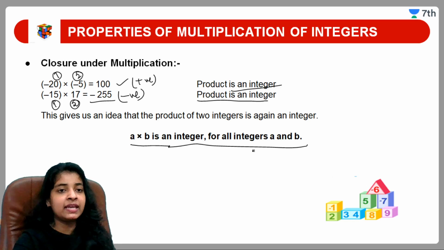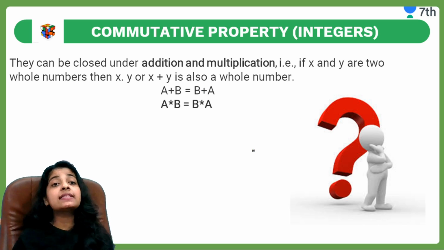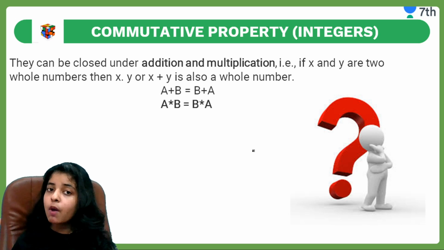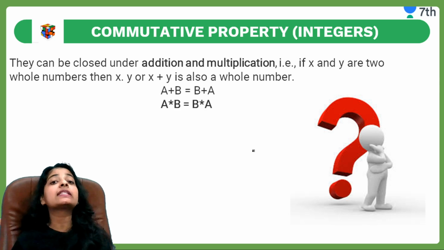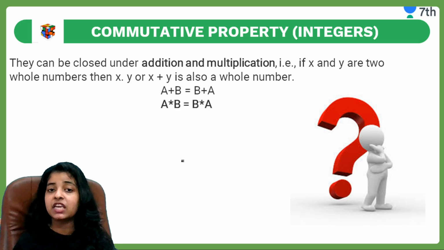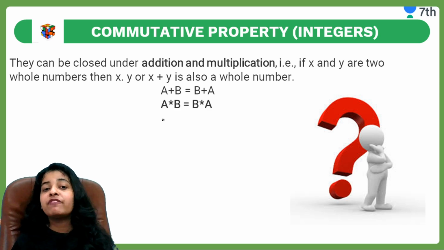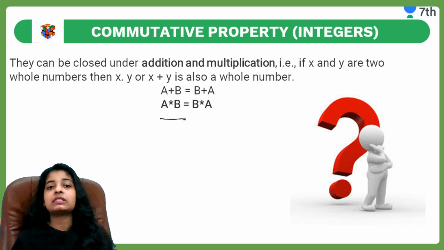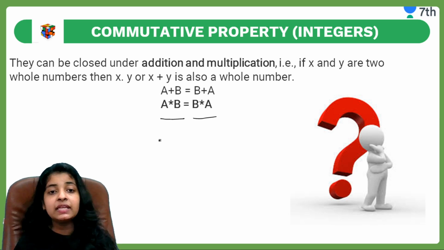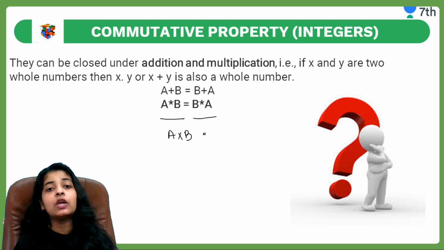Okay, moving towards the next. Now this is the next property, that is commutative property for integers. Commutative property में हमने last video में पढ़ी थी. It is closed under addition and multiplication. Multiplication means when we are multiplying two numbers like a into b, in return we will get b into a. Means a into b will always equal b into a.